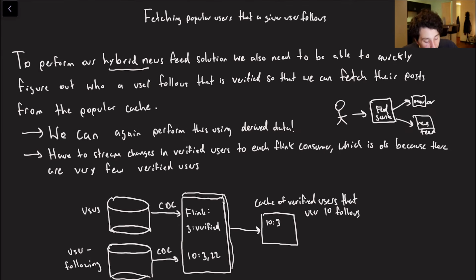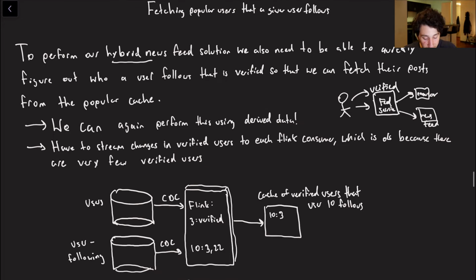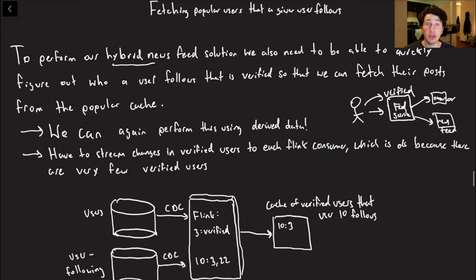The only way that we actually know what to read from the popular posts is by figuring out who this guy follows that is verified. And that in and of itself could be a little bit of a tough query, because even though we store all of our follower-following relationships already, and that's decently fast, in order to actually get a sense of whether or not a particular person that I follow is verified, I would have to join that on the users table, and that could, of course, become slow.